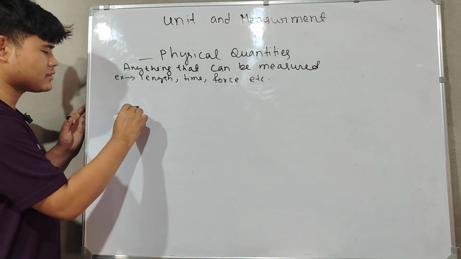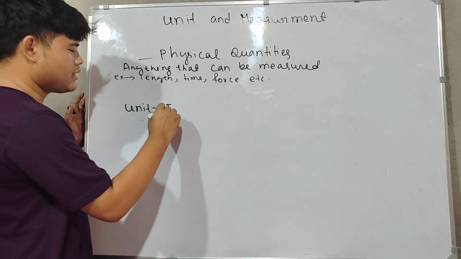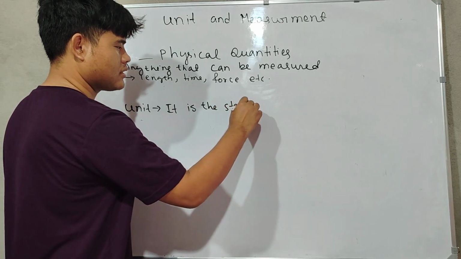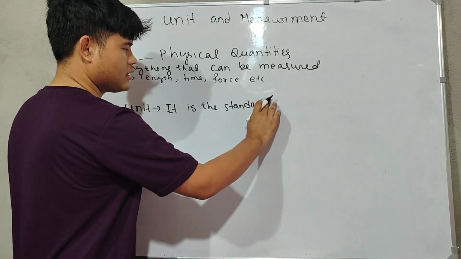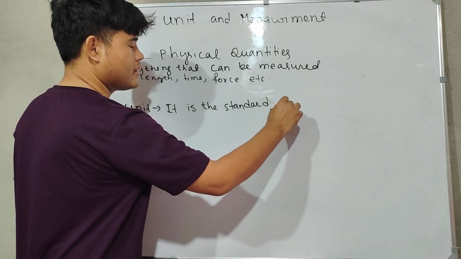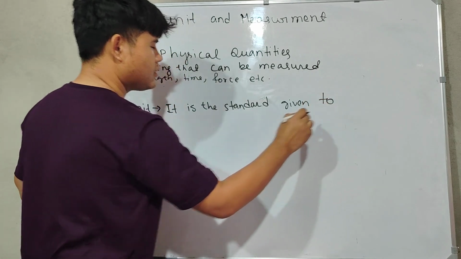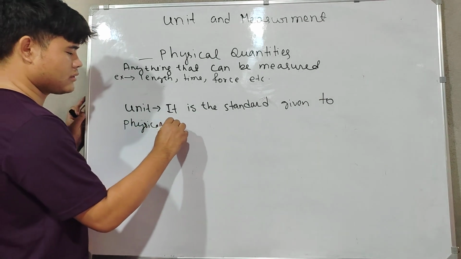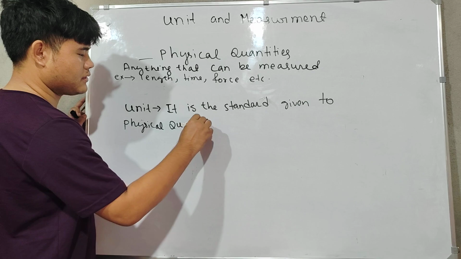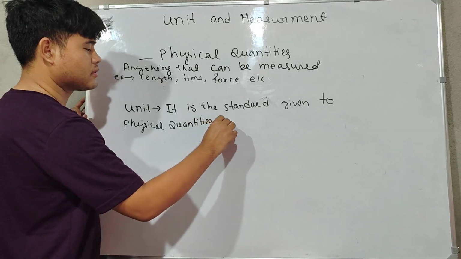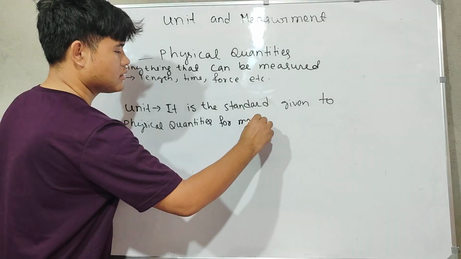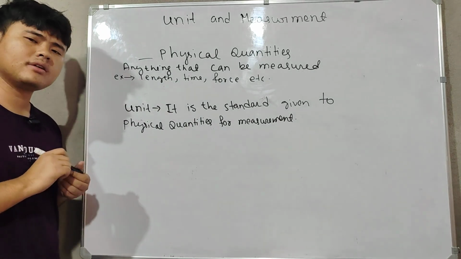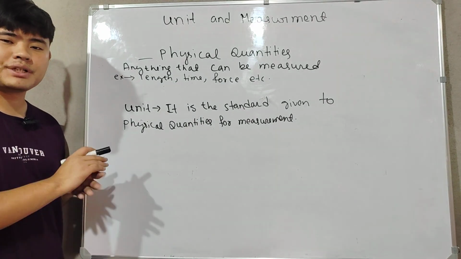Unit means it is the standard given to physical quantities for measurements. So unit means this is the standard given to the physical quantity.